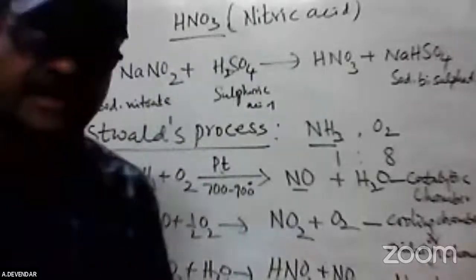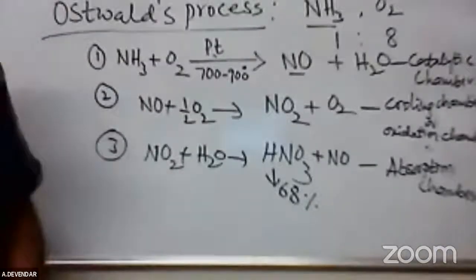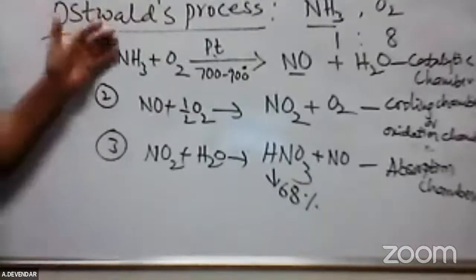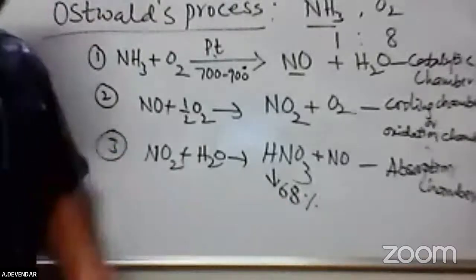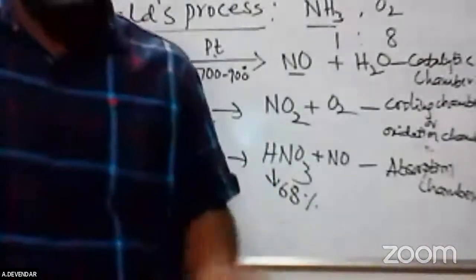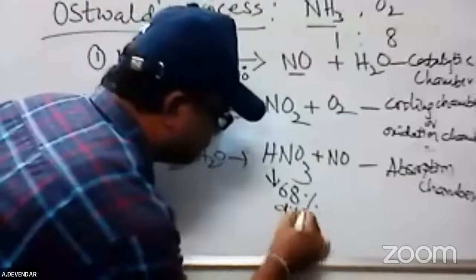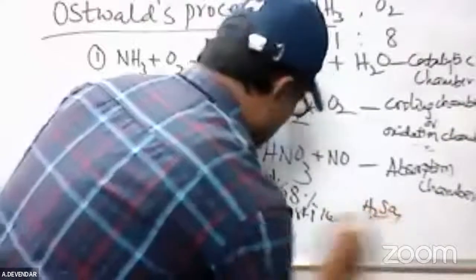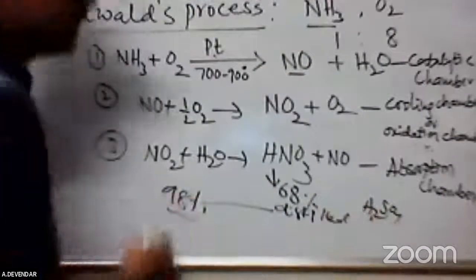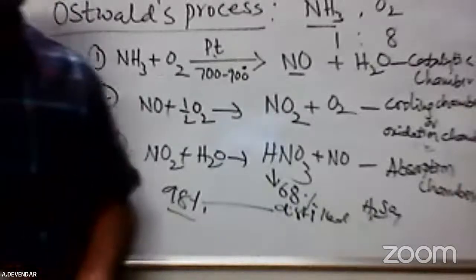The concentration of nitric acid obtained by this method, the Ostwald process with its stepwise chambers, is only 68%. This is concentrated further by distilling the nitric acid with sulfuric acid. So you can get 98% nitric acid, which gives colorless fumes. Colorless fumes mean it is concentrated, 98%.